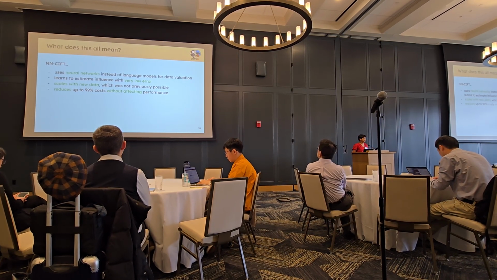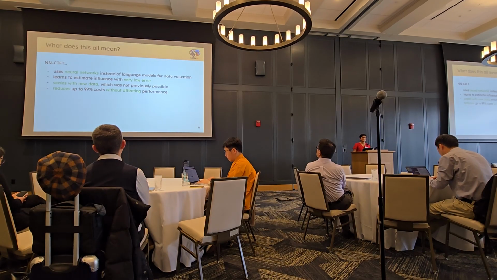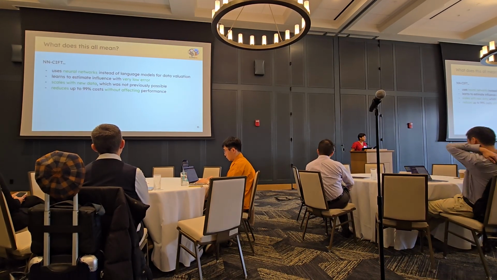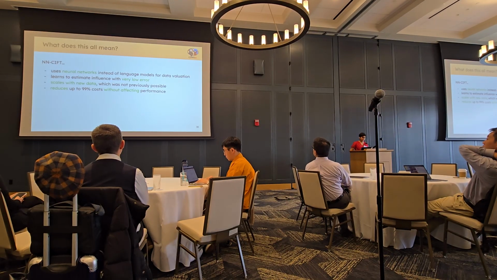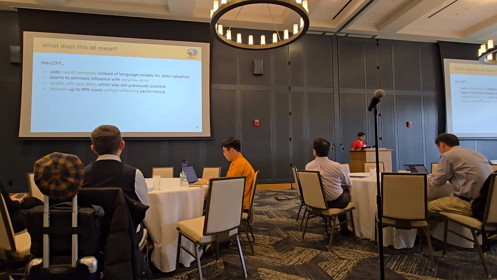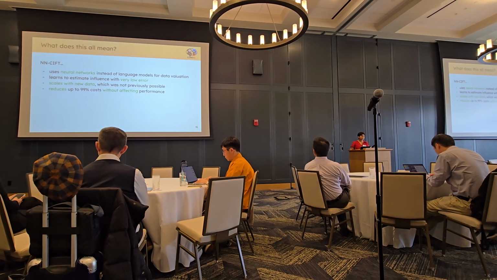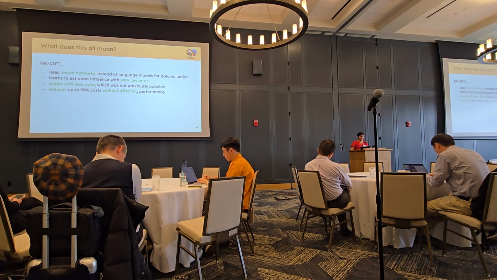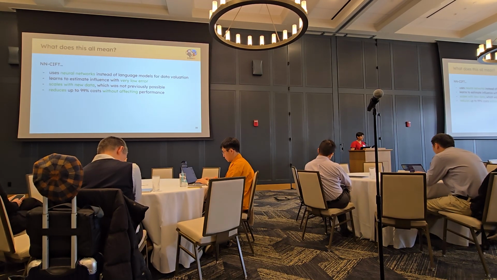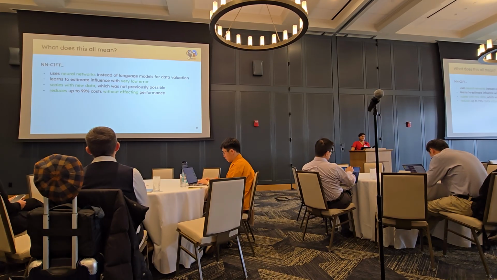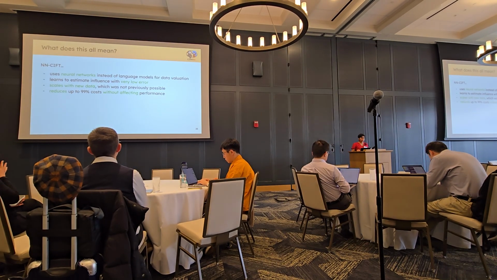Okay, let's take a step back. What does all this mean? So for NN-SIFT in this project, we found that influence estimation is incredibly expensive because it uses a language model. So we thought, okay, let's take out the language model and put a neural network in there. What exactly happened? We saw that with a neural network, we can learn it with very few data, it achieves a very low error rate, it scales with new data, it reduces costs significantly, and all of these benefits without a single drop in performance.